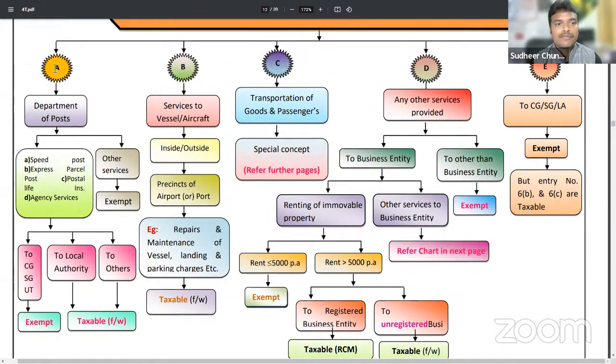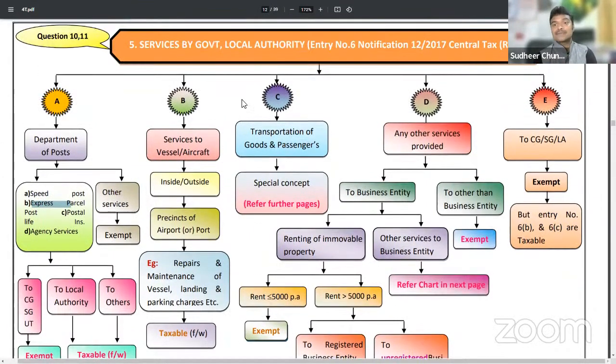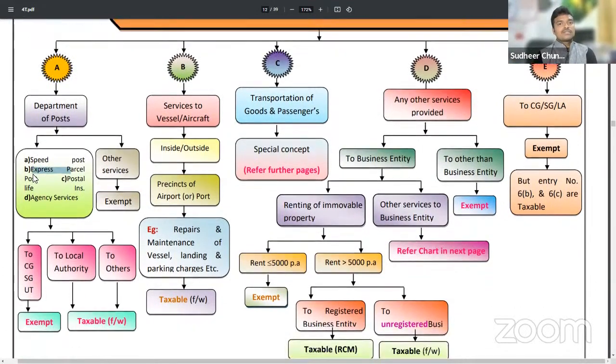Sir, if government provides these services, those are exempted from GST. What are those? Number one, postal services. Speed post, sorry, these are taxable. All other services provided are exempted. Listen carefully here: if government provides speed post services, express parcel post services, postal life insurance and agency services, these are taxable.